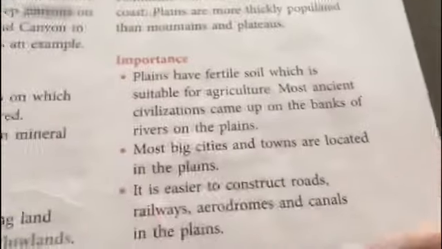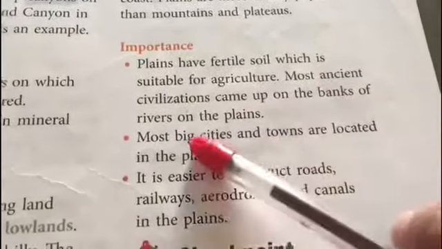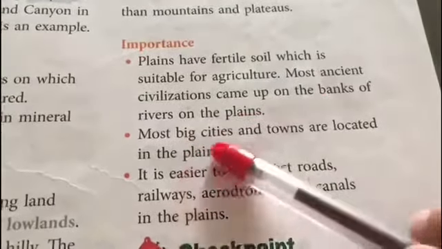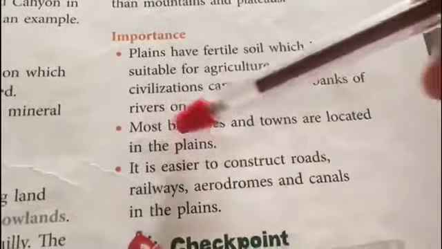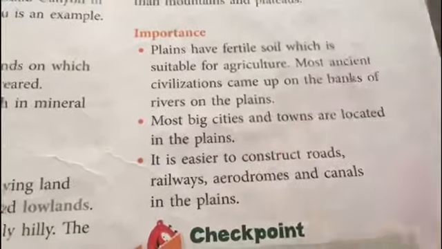The importance of plains: they have fertile soil which is suitable for agriculture, and most ancient civilizations came up on the banks of the rivers of the plains. Most big cities and towns are located in plains only. It is easier to construct roads, railways and canals in the plains itself.